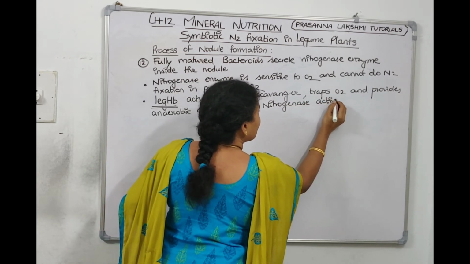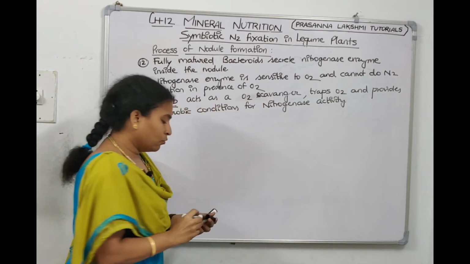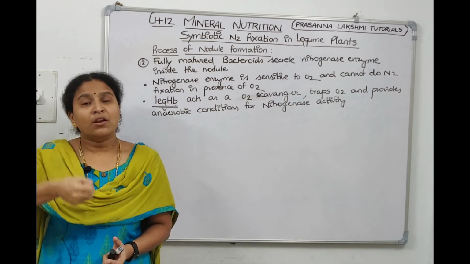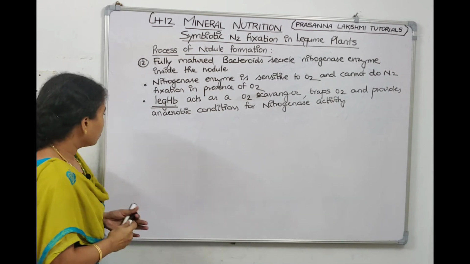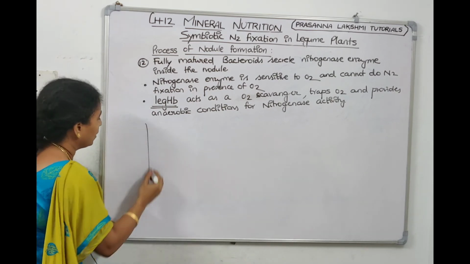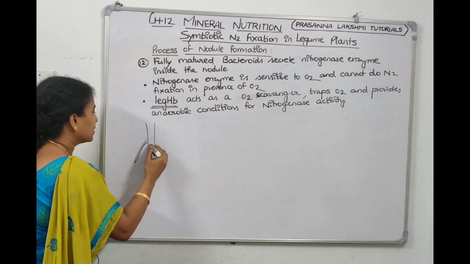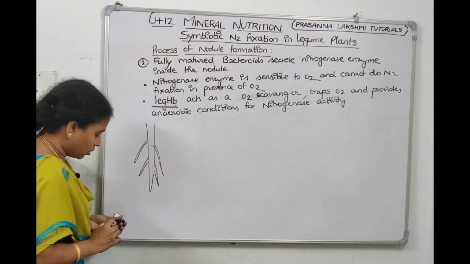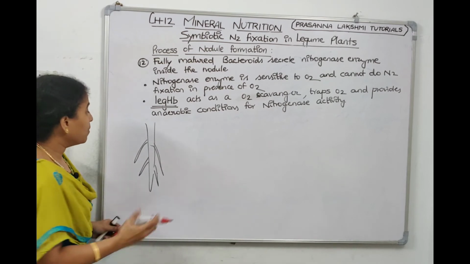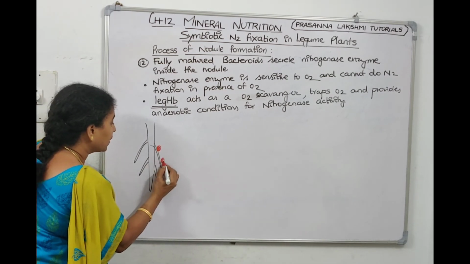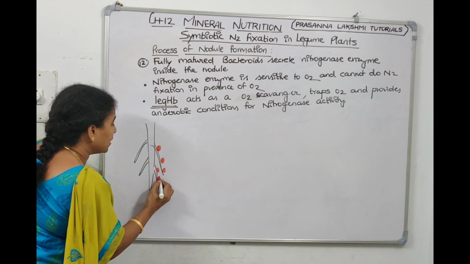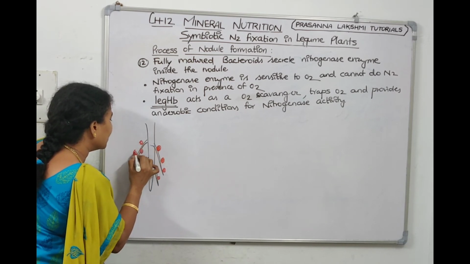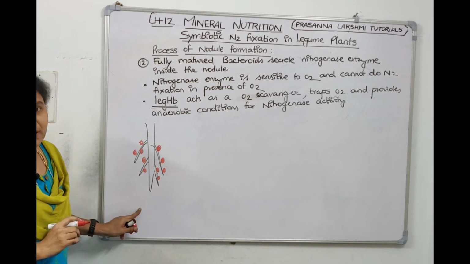Now, they will ask you to uproot any leguminaceae plant and see. The leguminaceae plant roots will be like this. On this we can see the nodules, and the nodules will be pink in color. Now the author in NCERT is asking us, why are the nodules light pink in color?